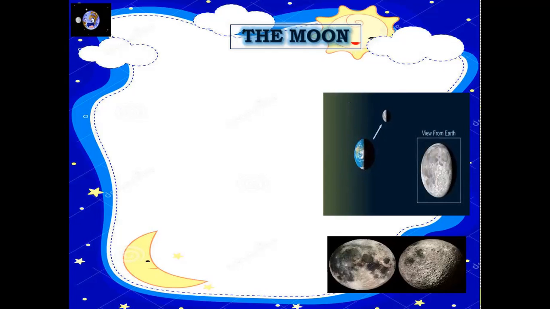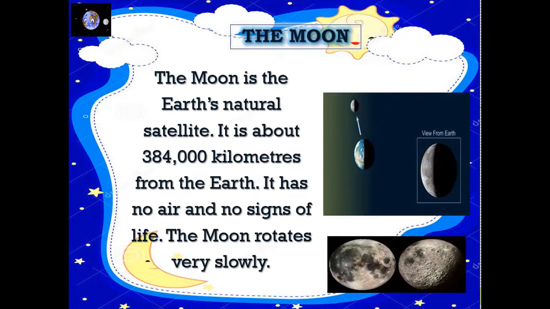The moon. The moon is the Earth's natural satellite. It is about 384,000 kilometers from the Earth. It has no air and no sign of life. The moon rotates very slowly. It rotates once in the same time as it takes to complete one orbit around the Earth. This means that the same side of the moon is always facing the Earth. The surface of the moon is dry and hard and is covered with dust. It has large pits called craters.